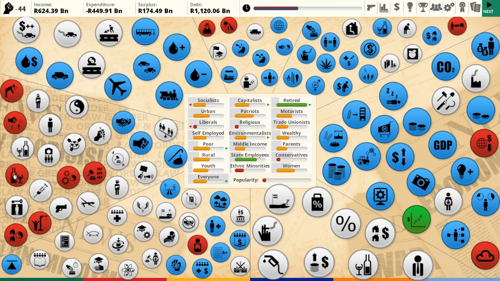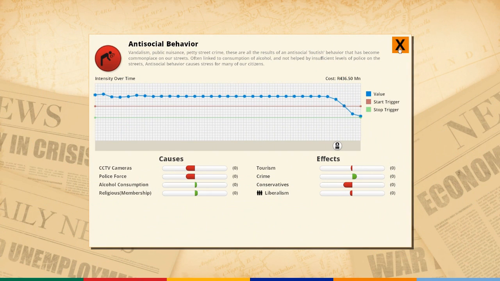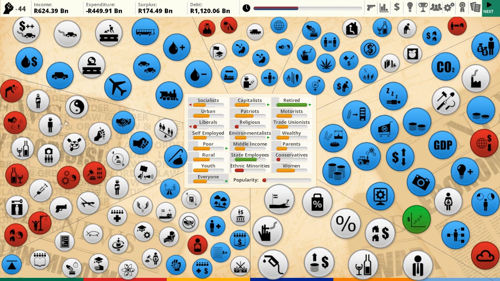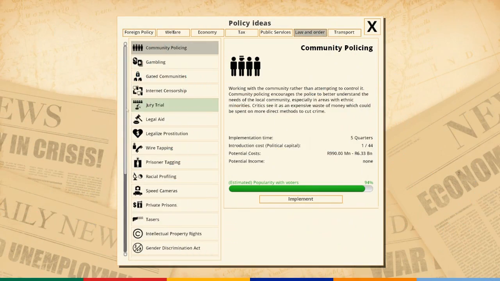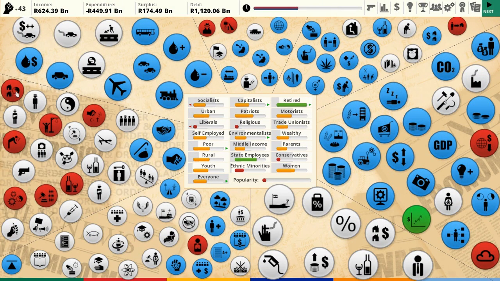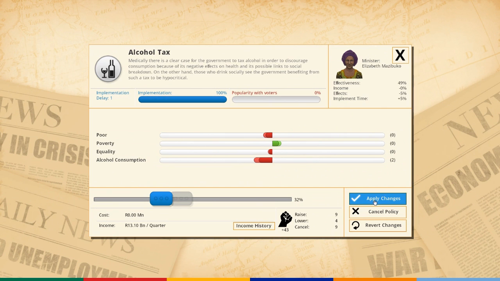See, I think this is because we have drunken people throwing up on our streets, which frankly I also dislike. I'm going to go wishy-washy liberal and have community policing to try and sort that out, because that's good at sorting that out. And how bad's poverty? Because we could always put up the price of booze, couldn't we? Let's do that.